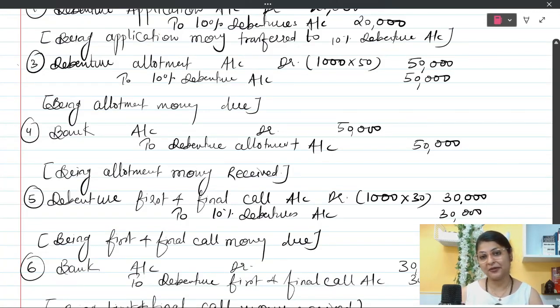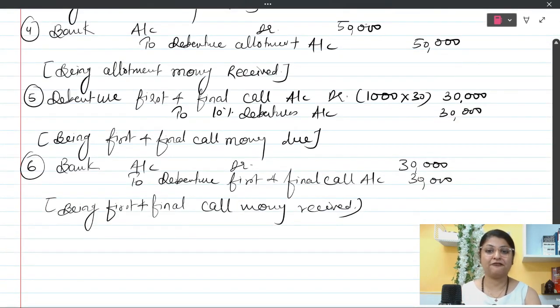When you receive the money from public, bank account will be debited and debenture allotment account will be credited. Means the temporary account which you opened in entry number 3, debenture allotment, now in entry number 4, this will be closed. In entry number 5, you are again going to ask public to pay first and final call.